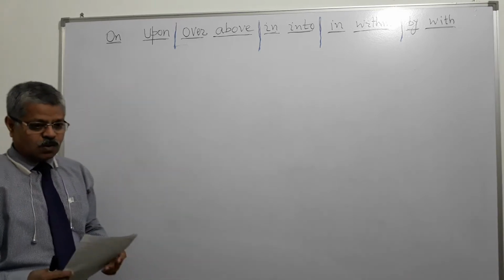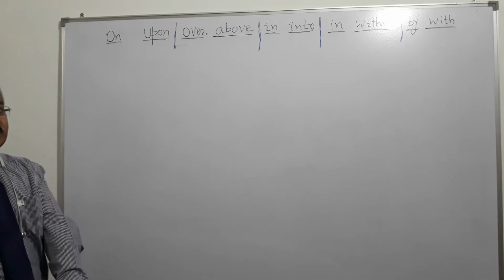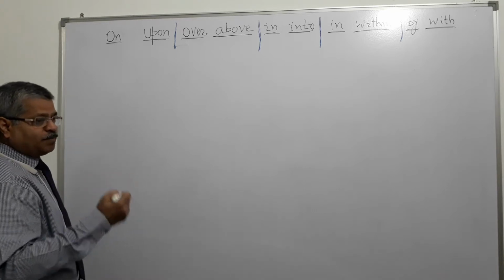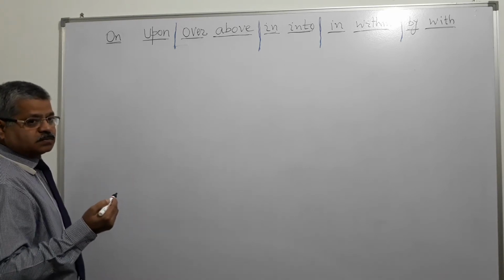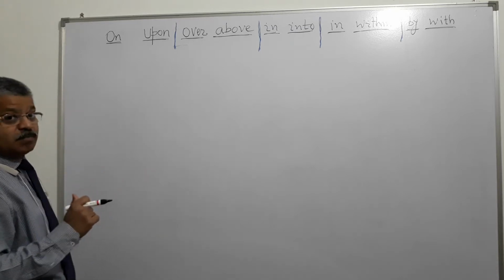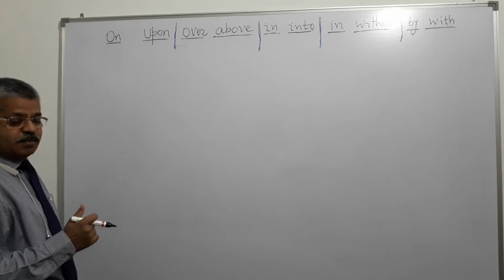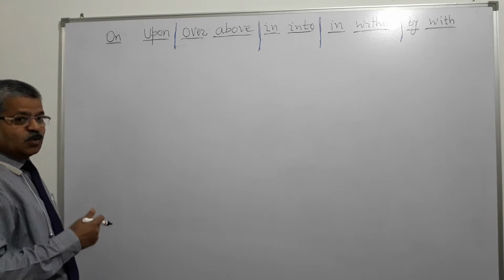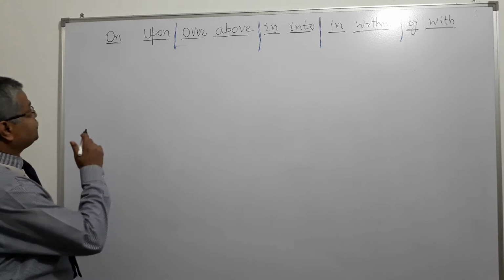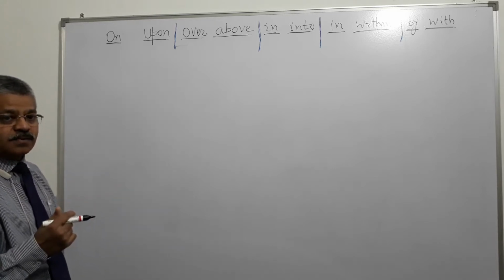On. On generally means that two things are touching each other, right? They are in contact. My book is on the table means the book is touching the table. The cup of tea is on the center table, or my pillow is on the sofa. So generally, the use of on indicates contact, touching.